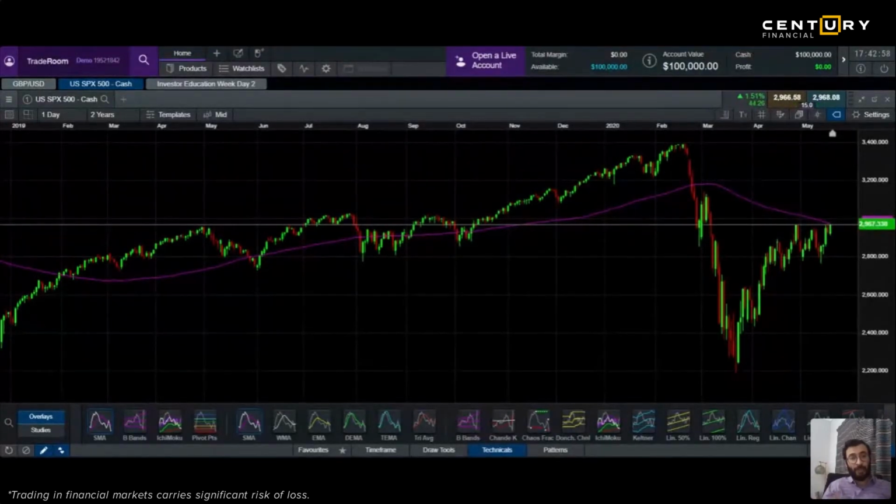When the moving average line breaks, price came down. Now look at S&P 500 where it is. It is closer to its 100-day moving average, but it is not able to break it. I'm looking at the daily chart, which means day on day it is trying to break it, but it is not moving higher. This is the time where you can short sell and put a stop loss, or you can buy and put a stop loss.